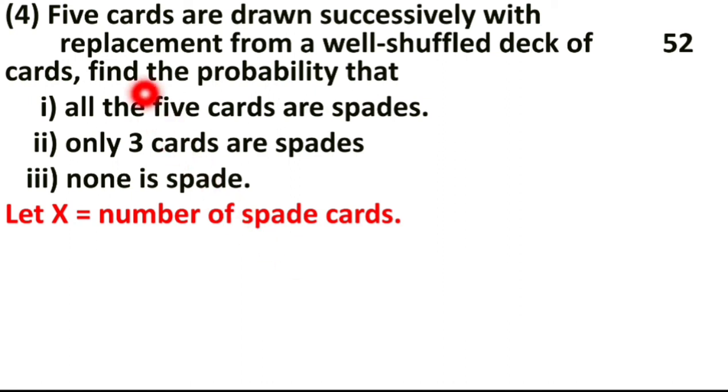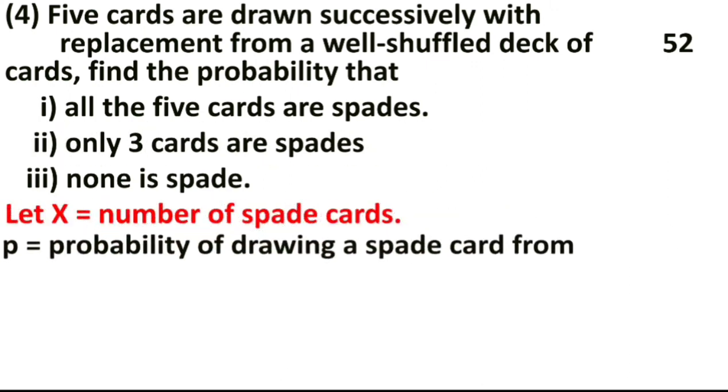First you have to observe this. 5 cards are drawn, means n is equal to 5, with replacement from a pack of 52 playing cards. If it says find the probability, then you have to apply the nCx formula. Let X be the number of spade cards. How many spade cards? 13.